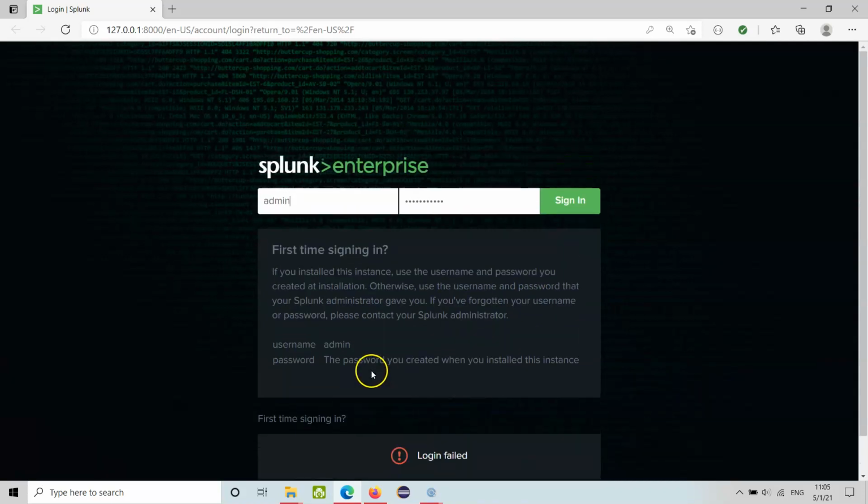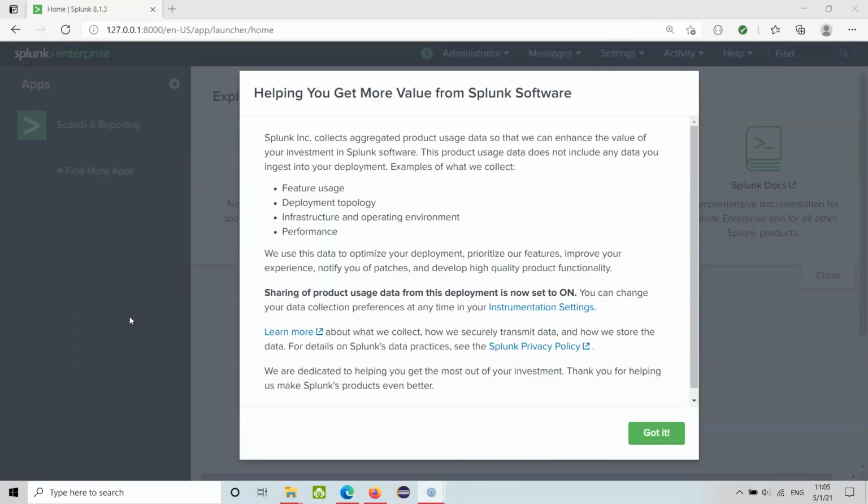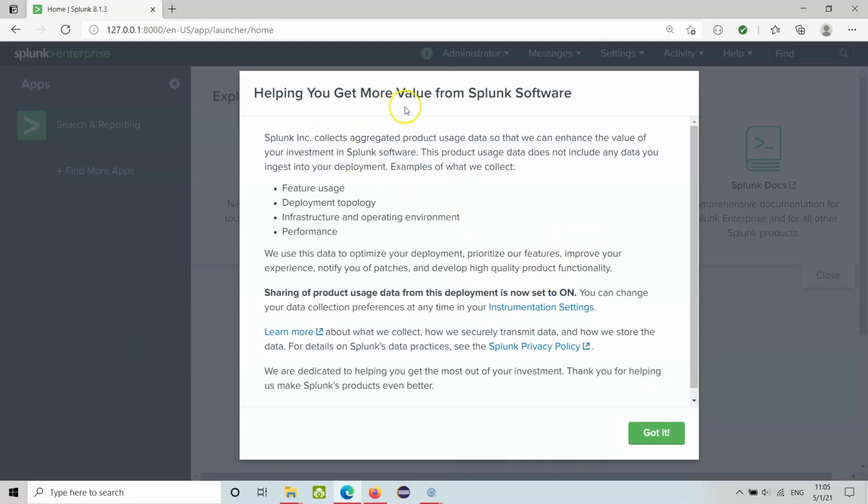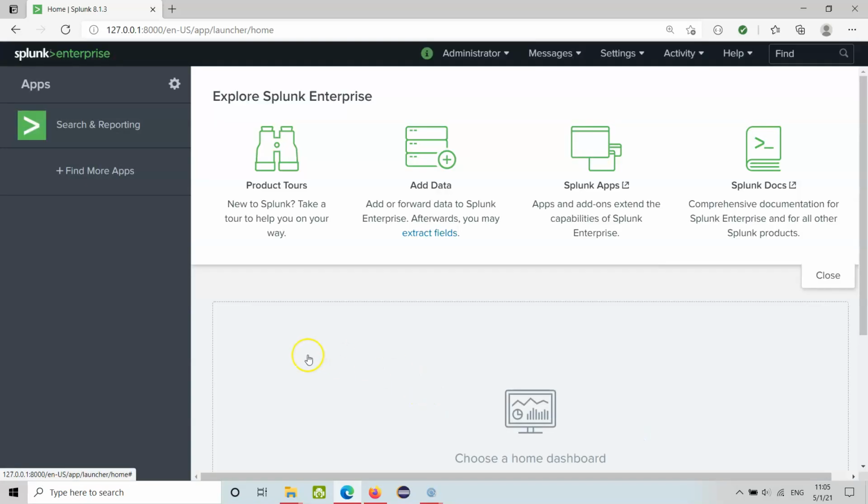Let me see. The user admin was misleading, so I have used the user and password that was set up at installation time. So now I feed in the user ID and password. I got it, helping you get more value from Splunk software. Got it. Click OK, and here we go.